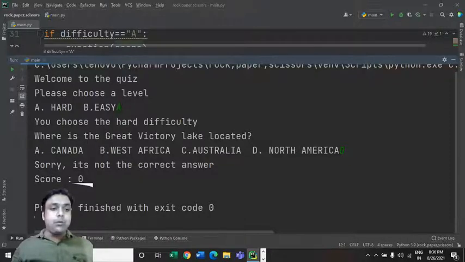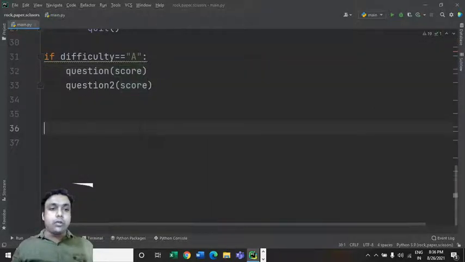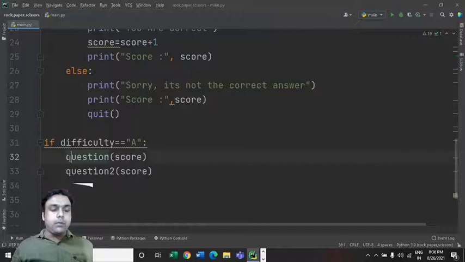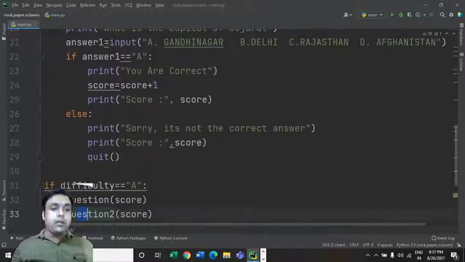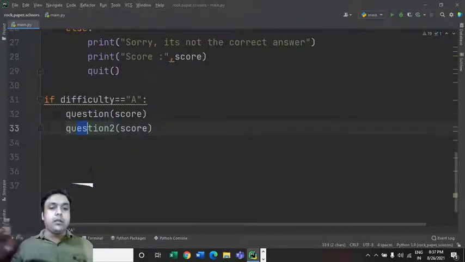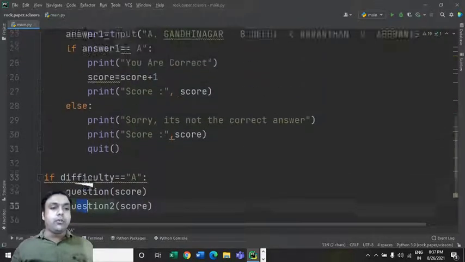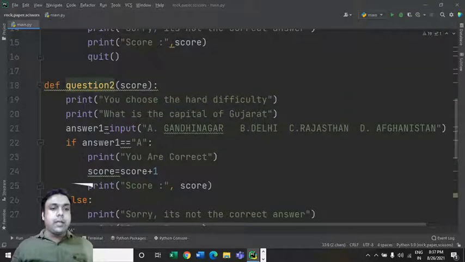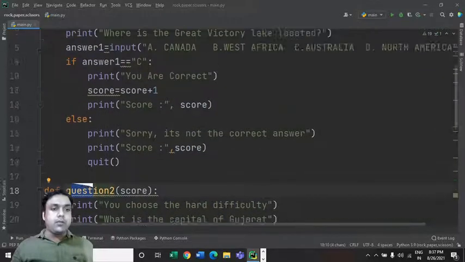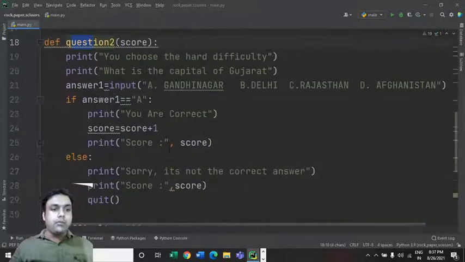Okay, why were we not able to access that second question now? That's what we have to see, because after this question one, we were expecting the interpreter to give us an option for inputting the answer for this question number 2, but it hasn't shown us the question number 2. Now why is it so? That's what we have to check.